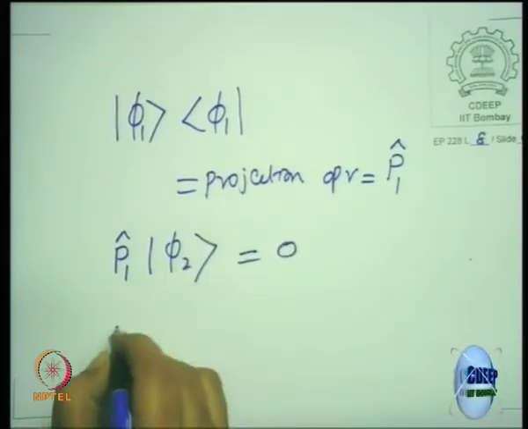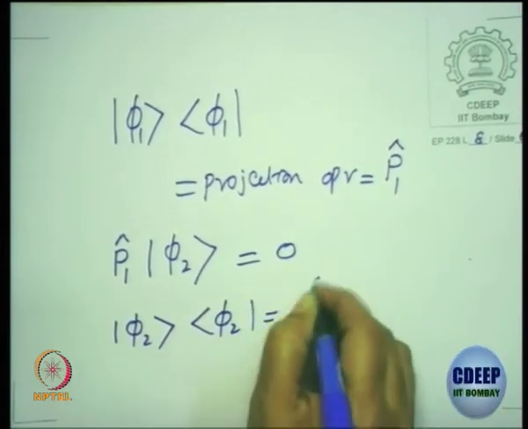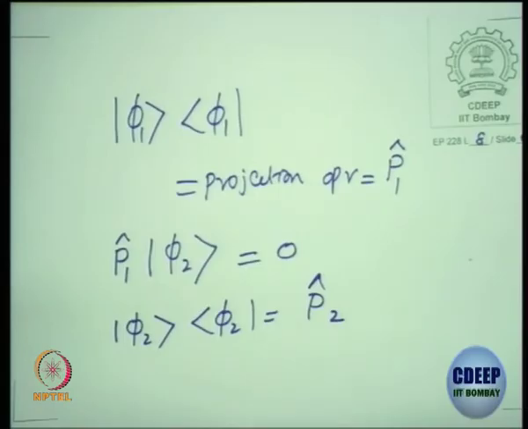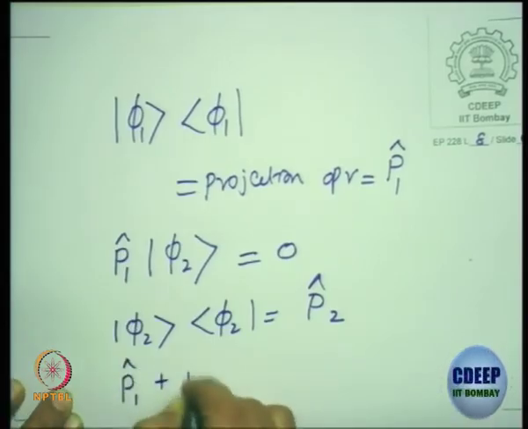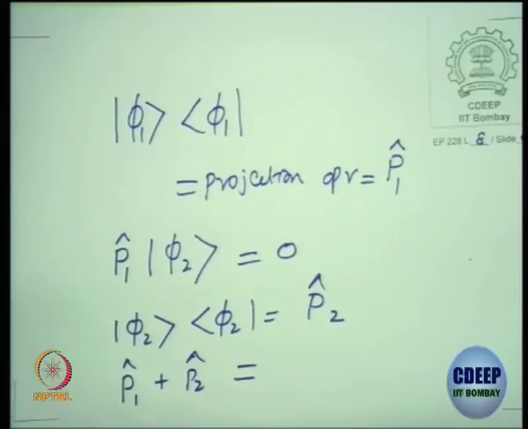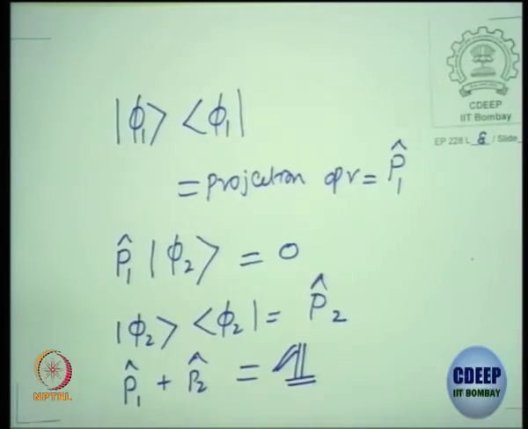That's the definition of a projection operator. So you can also similarly define for a two-dimensional vector space a projection operator P2. What is P1 plus P2? The sum of the projection operators should be like an identity operator. In the two-dimensional vector space, the two projection operators can be summed up to be identity.